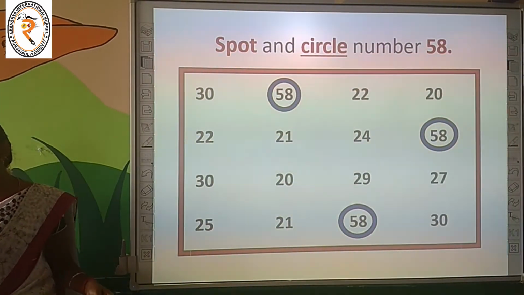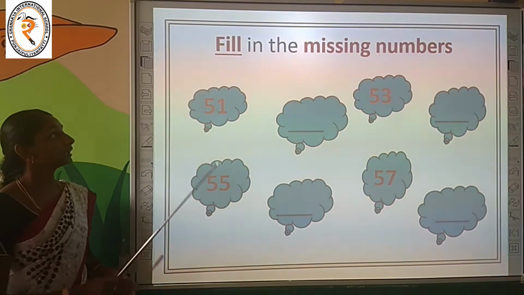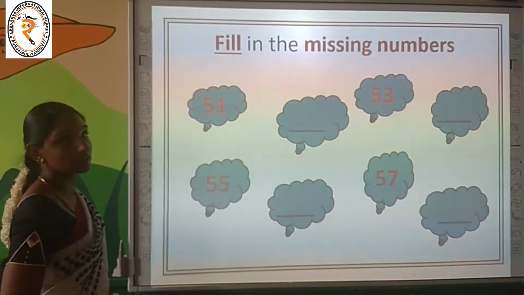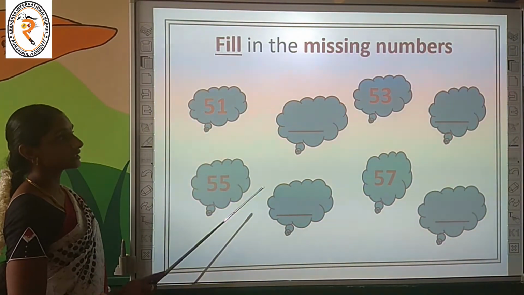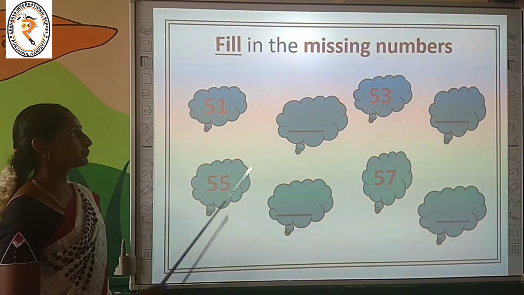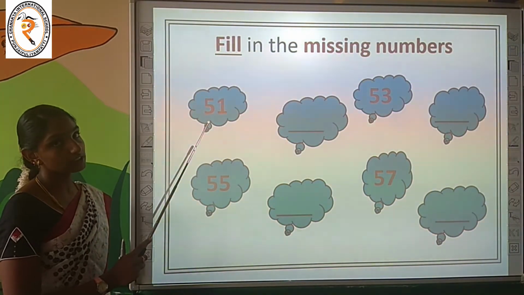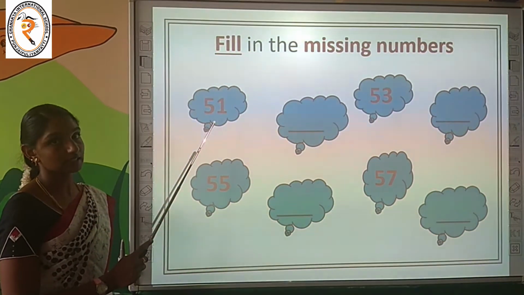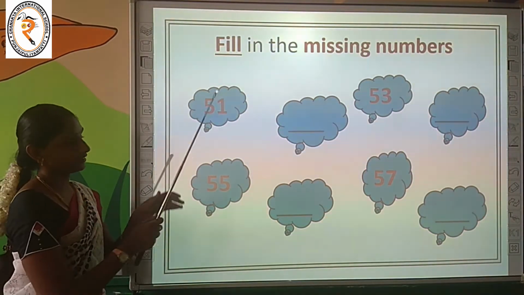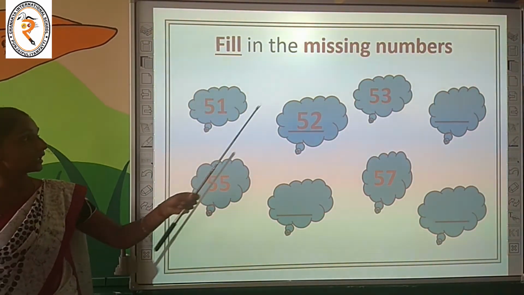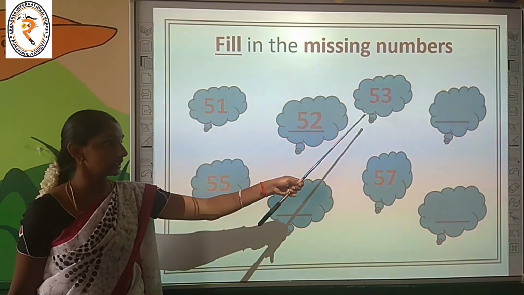I have one more activity for you. That is fill in the missing numbers. Yes children, now you are going to fill in the missing numbers on the clouds. Shall we start? By counting numbers, you have to fill the missing numbers. 51, after 51 what will come? 52, very nice. After 52, 53 is there.